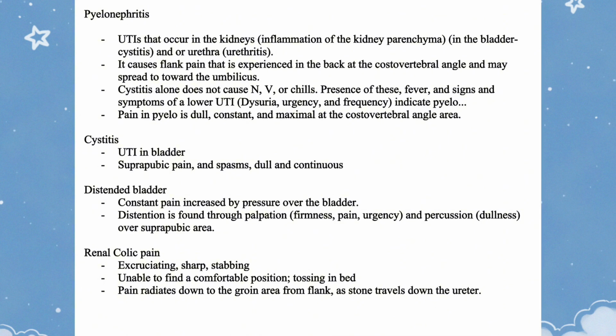Renal colic pain: excruciating, sharp, stabbing. Unable to find a comfortable position, tossing in bed. Pain radiates down to the groin area from the flank as the stone travels down the ureter.